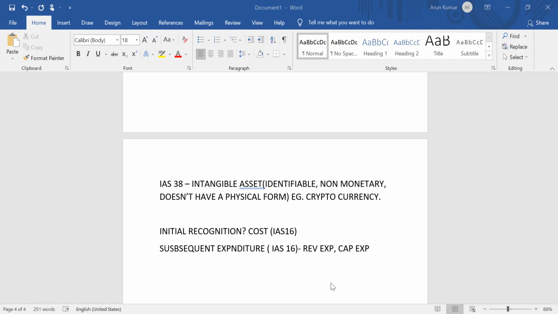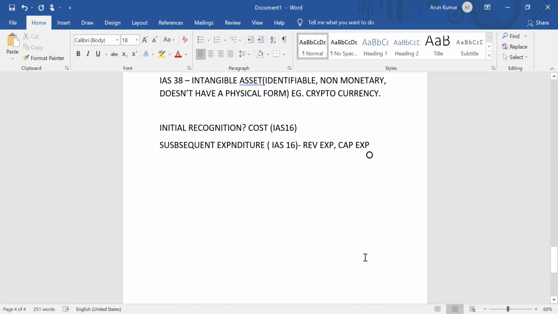Yes. Okay. For subsequent expenditure, we classify the expenditures into two types, that is revenue expenditure and capital expenditure. What do you mean by revenue expenditure? It's like day-to-day expenses, or simply, it does not bring any additional earnings to the company.